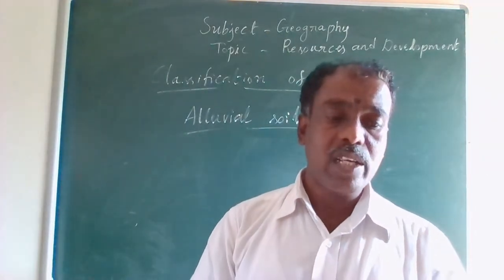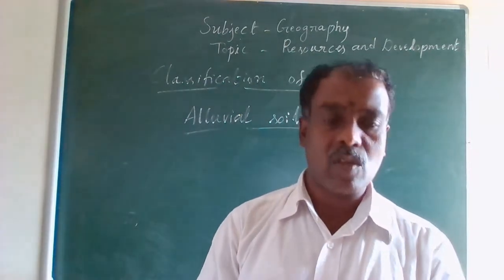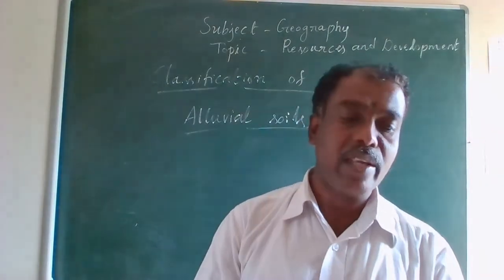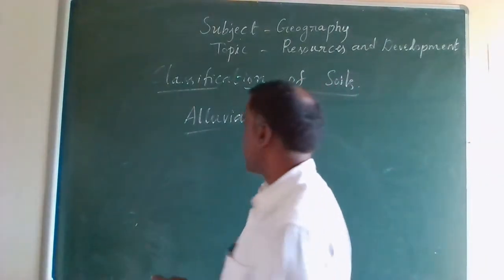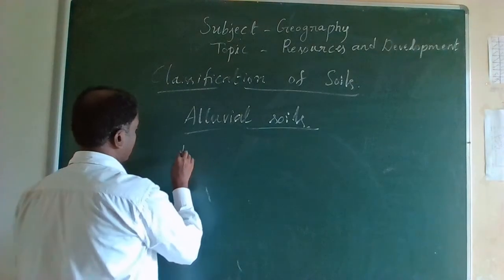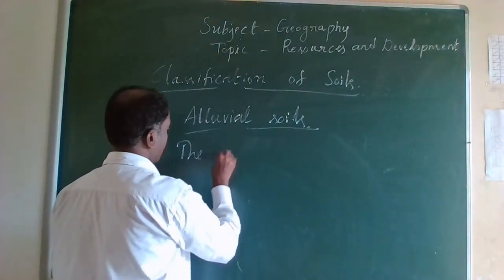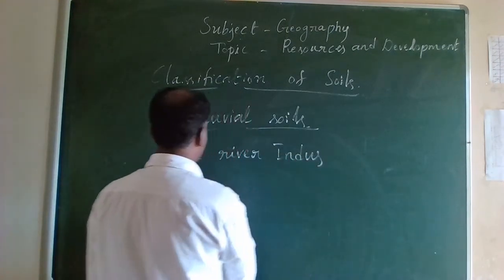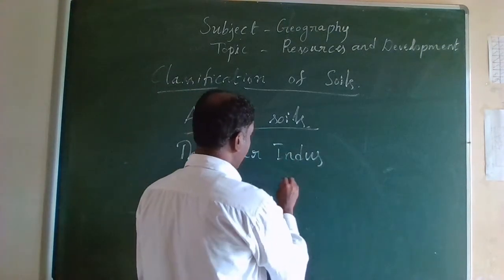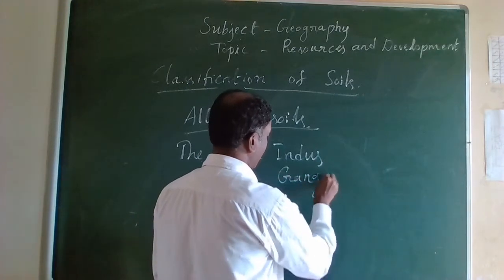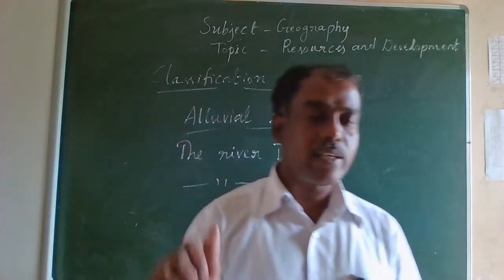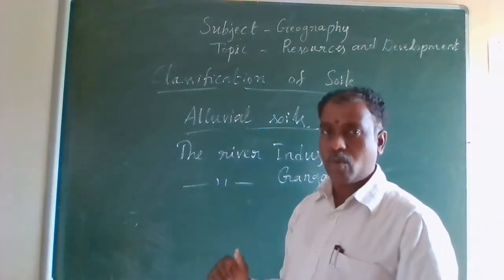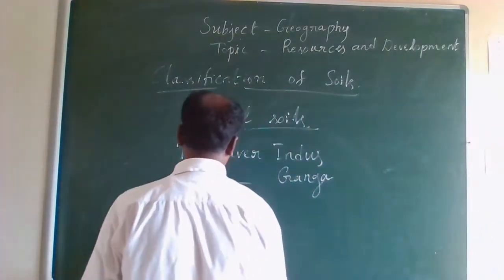This alluvial soil is deposited by three important Himalayan river systems: the river Indus, the river Ganga, and one more river, which I hope all of you know, the Brahmaputra.